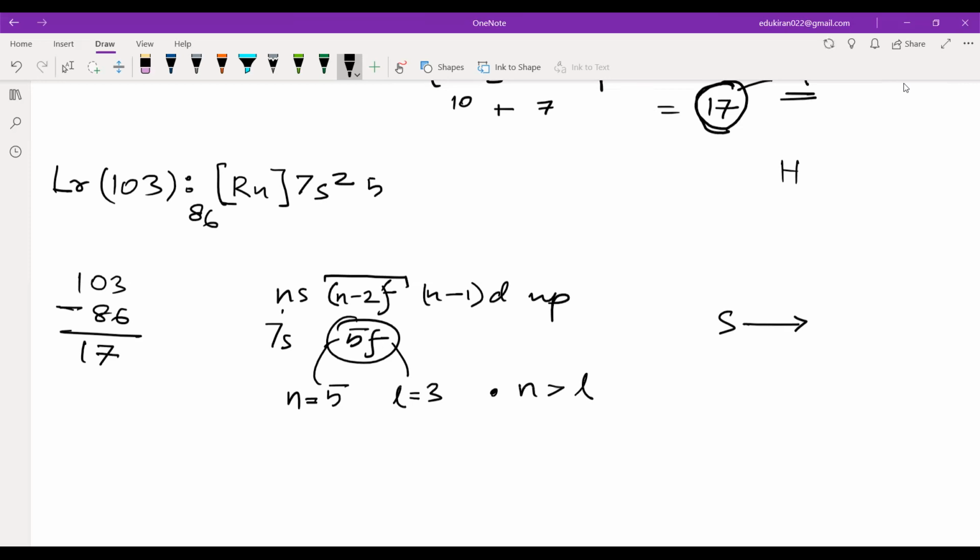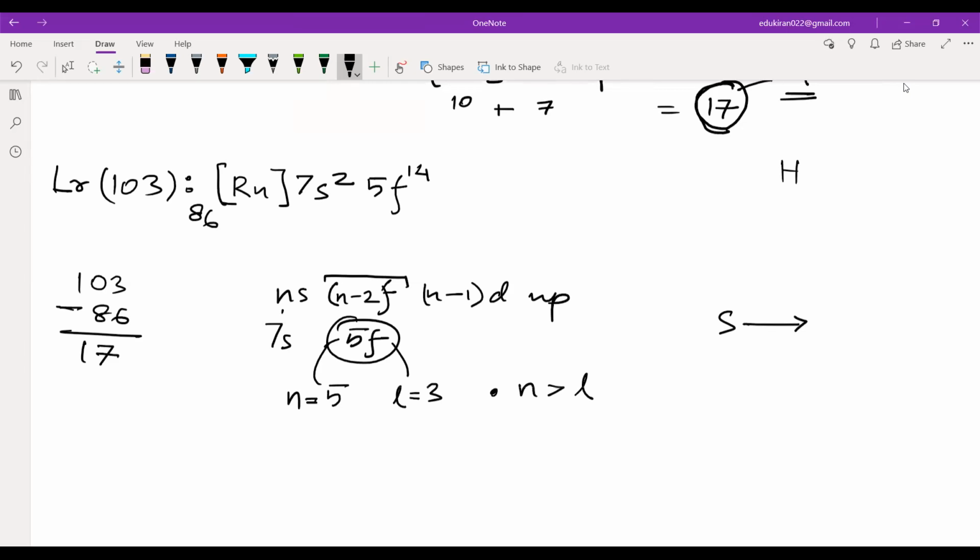Yes. So 5f, how many electrons should I put in 5f? 14. Is there any more electron left? Yes.